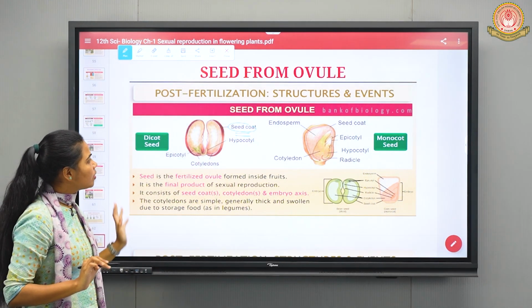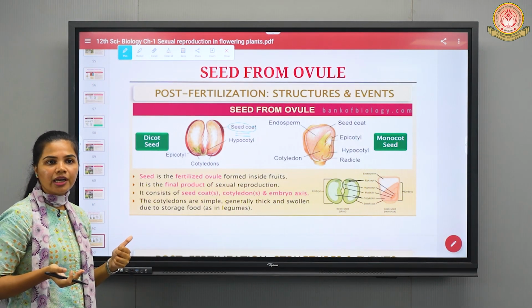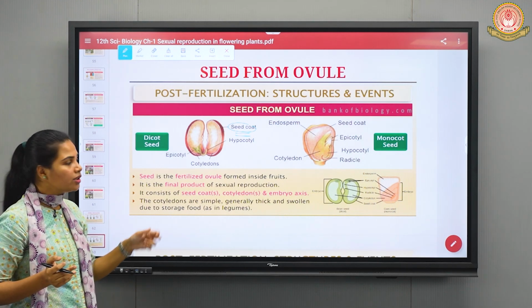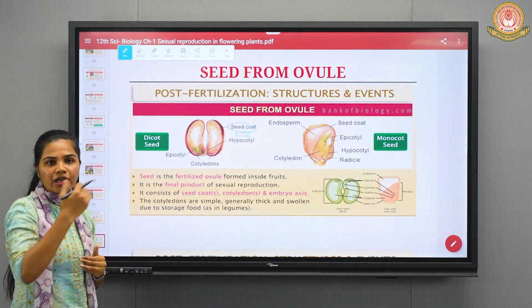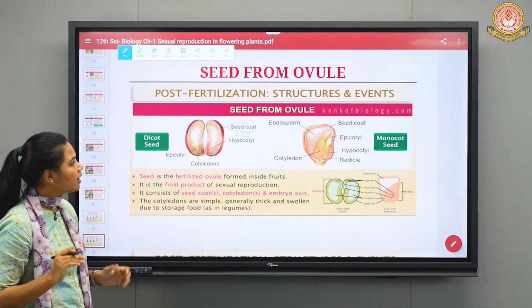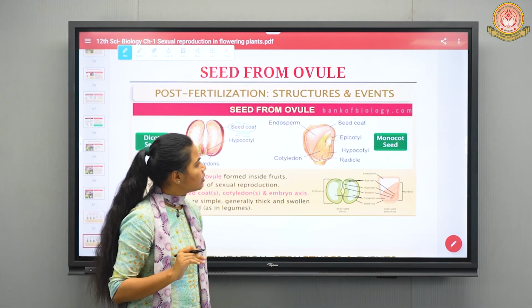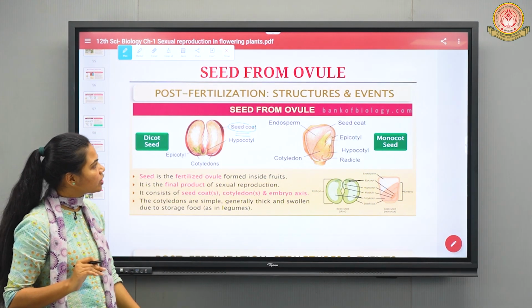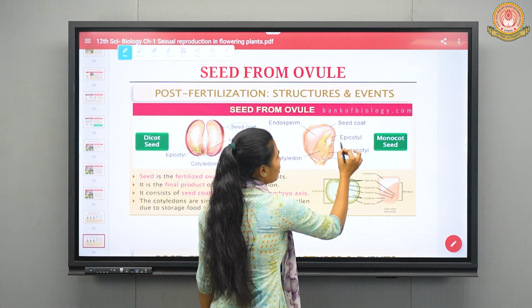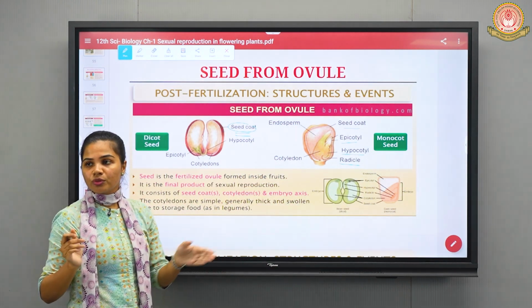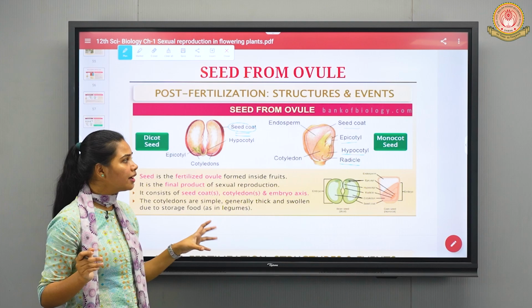Okay, then all other parts we have already covered. Epicotyl is near the plumule region, or you can say above the cotyledons, and hypocotyl will be below the cotyledons, right? Secondly, we have the monocot seed. In that also you can observe the seed coat, epicotyl, hypocotyl, and radicle, which is going to give rise to the root system. Same things are there, right?